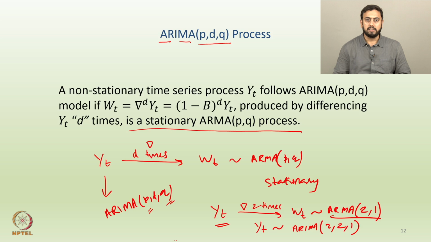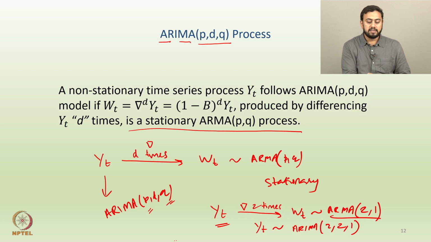Okay. If you remember the definition of an ARIMA PDQ process, this is a quick revision: in the first place, it is a non-stationary time series process. Let's say you have a non-stationary process YT. When do you say that YT follows ARIMA PDQ?